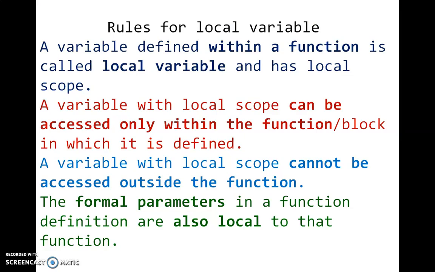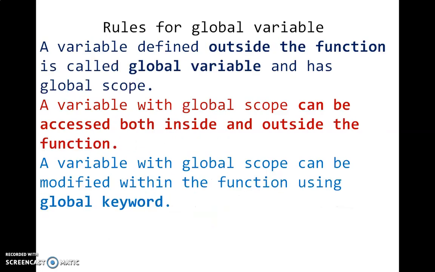Rules for local variable. A variable defined within a function is called a local variable and has local scope. A variable with local scope can be accessed only within the function or block in which it is defined. A variable with local scope cannot be accessed outside the function. The formal parameters in a function definition are also local to that function.